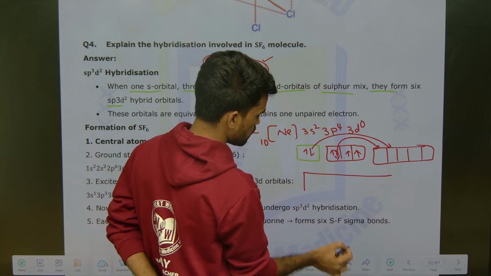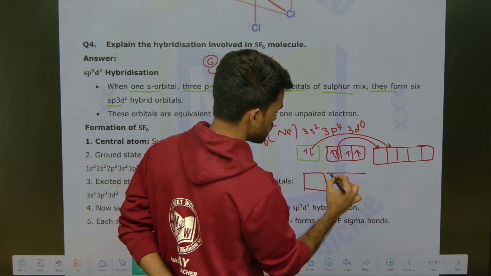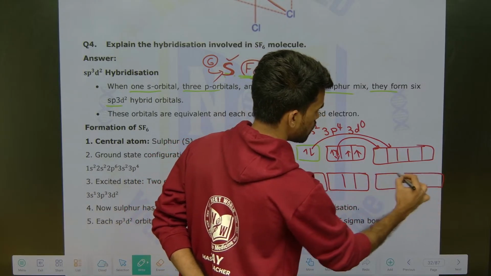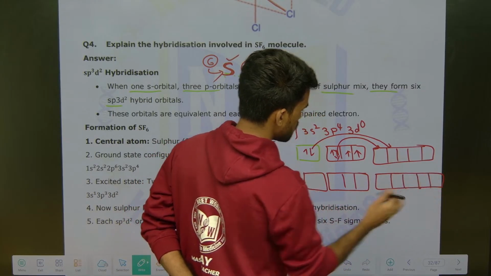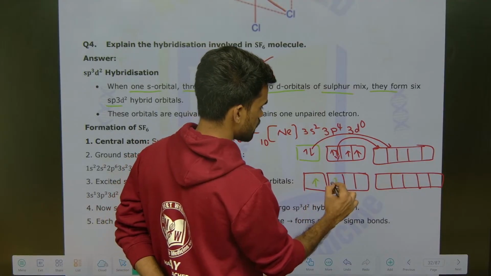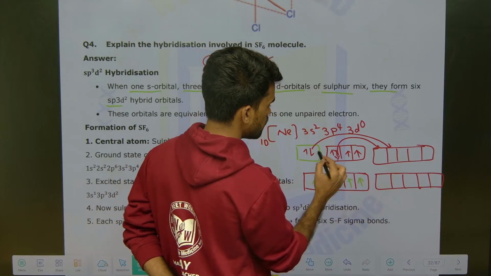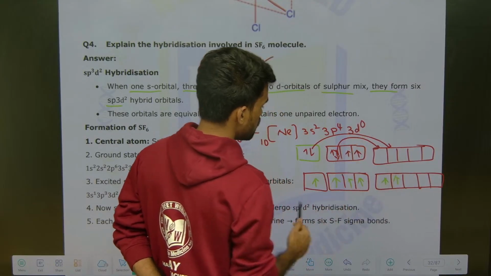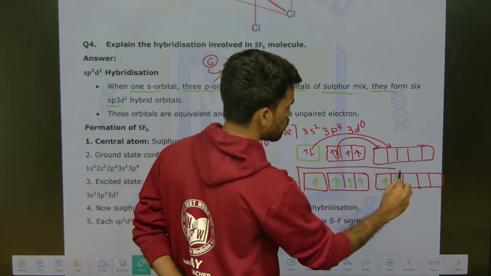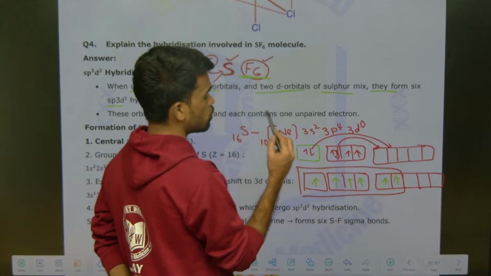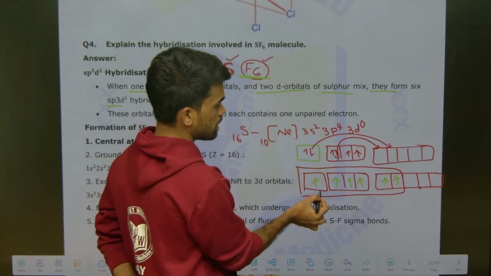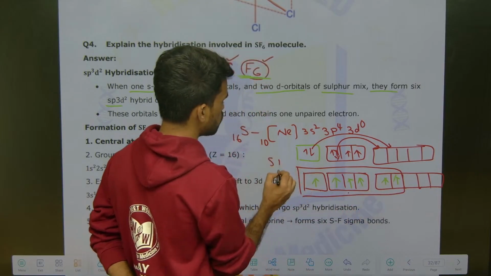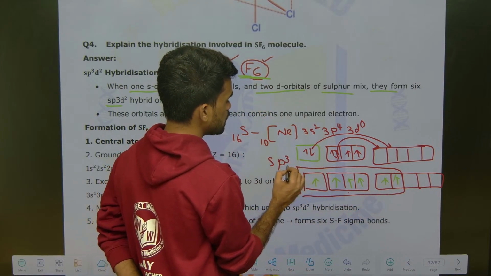Just listen to what I am writing: one s and three p's, then two of these d orbitals. 1 electron, second, third, fourth, fifth, sixth. These are the orbitals involved in the hybridization: s, p3, d2. So the hybridization is sp3d2.